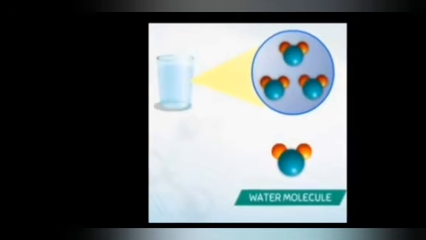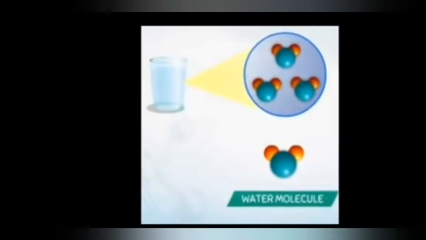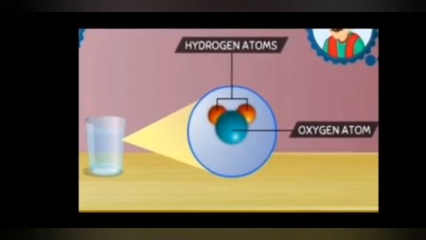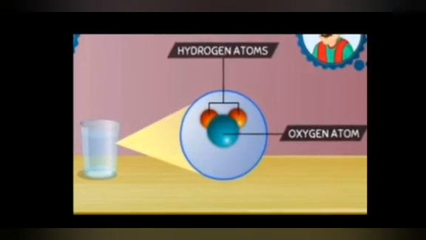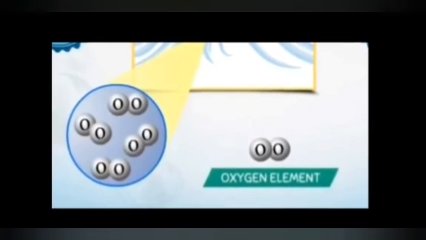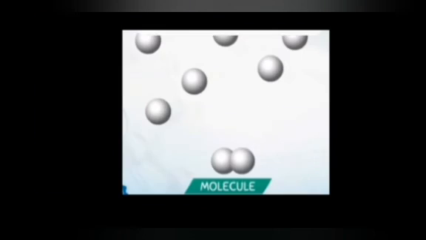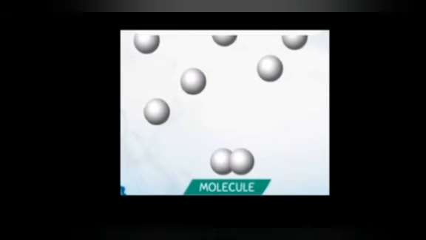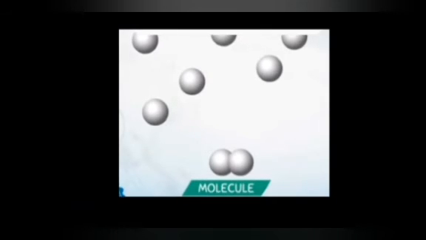I will explain with another example. Do you know that the water which we drink contains hydrogen and oxygen? Let us learn about oxygen gas, which is made up of oxygen molecules. Each oxygen molecule has two oxygen atoms. Substances whose molecules are made up of only one type of atom are called elements.